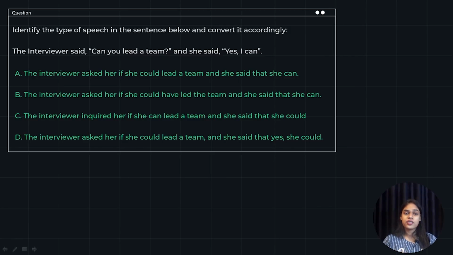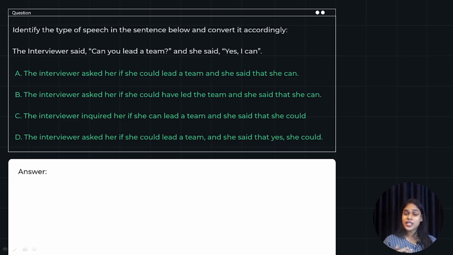Okay. Next question. Identify the type of speech in the sentence below and convert it accordingly. So this is a speech conversion question. The interviewer said, "Can you lead a team?" And she said, "Yes, I can." You have a sentence and four options given to you. Please go through the options, try to solve it, and then we will again move ahead with the answer together.